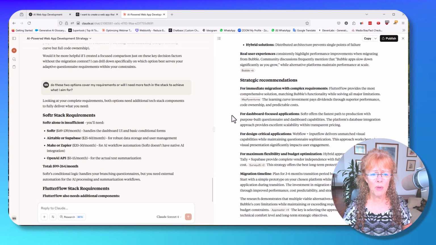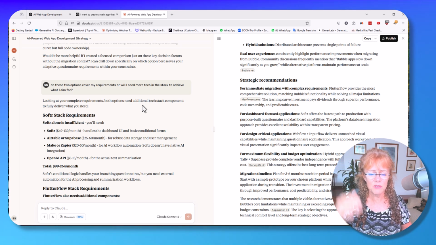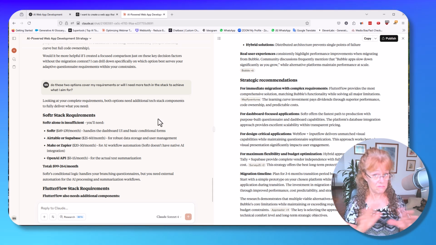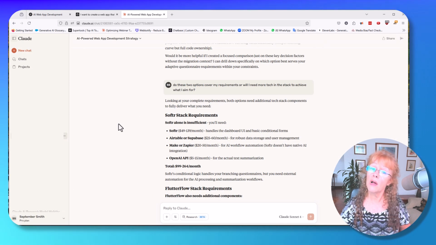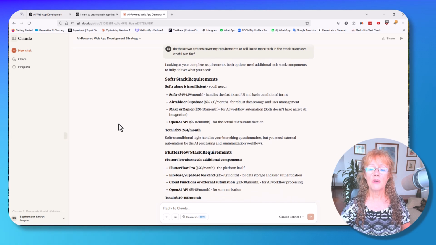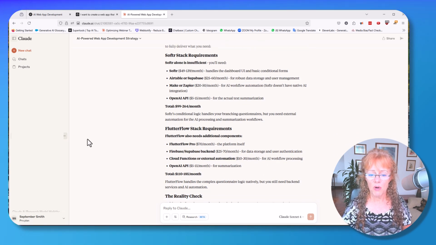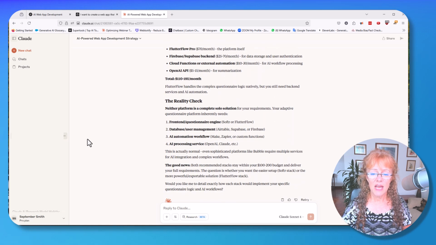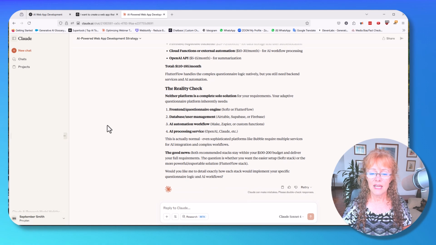So the thing that kind of bothered me was they were basically talking about the front end tech that I was going to need. So I asked it, is that it? Do these tools cover everything, or will I need other tools in the stack? And it said, well, yes, indeed, you will need others. So it gave me a breakdown of what they would be. It gave me the prices and what the total would be per month. Reality check, no platform is so complete that it could do it solo. That's why I asked you. And that's where we ended with that.